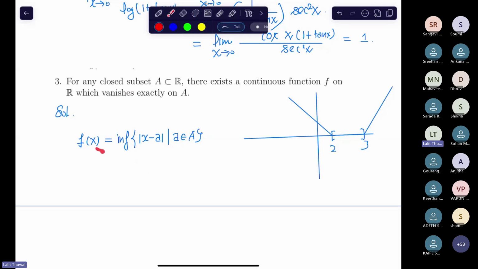See, define f(x) as the distance function. Distance function means we are taking the distance of each point from A, right? Whenever a point is inside A, the distance comes out to be 0, right? So this function is continuous, and defined on whole R. This function is defined from R to R, and it's continuous.